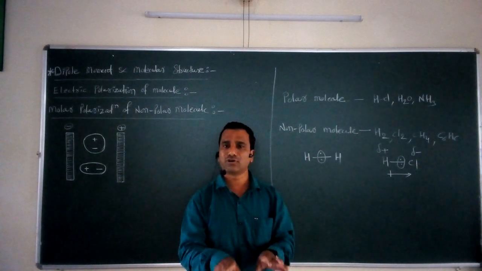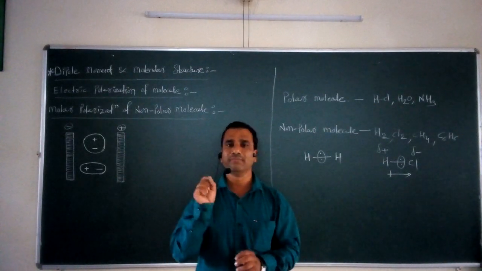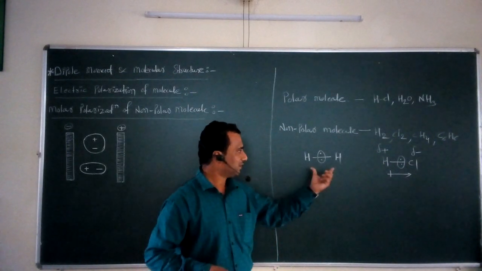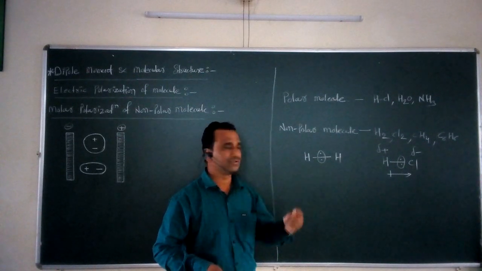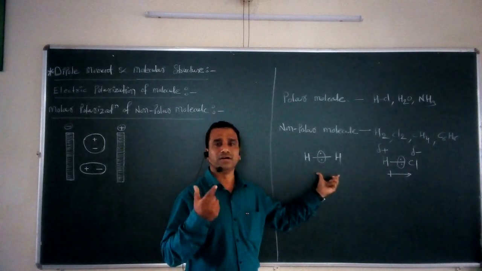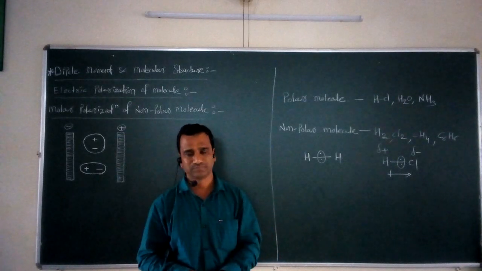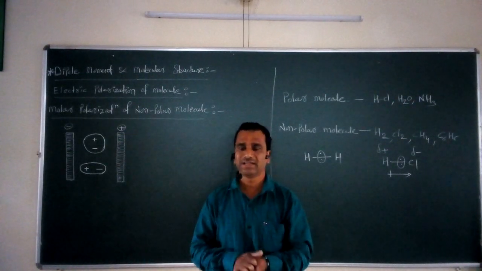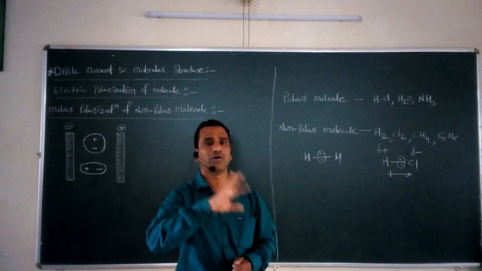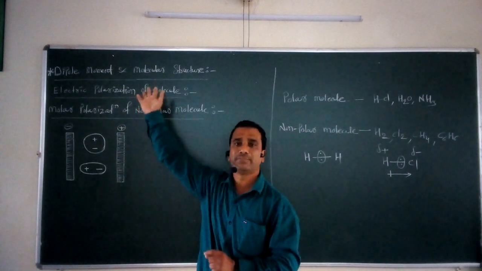If a bond moment is present in a molecule, that molecule may have a non-zero dipole moment value. On the other hand, if the bond moment is absent in the molecule, that molecule has zero dipole moment. So H2 has zero dipole moment, whereas HCl has a non-zero dipole moment value. This dipole moment is nothing but the resultant vector summation of all the bond moments present in the molecule. That property is simply called the dipole moment.